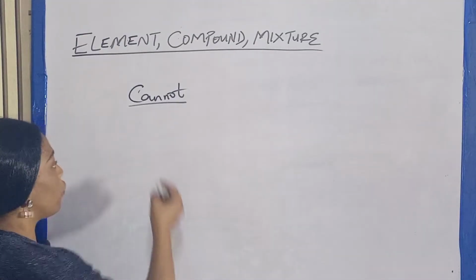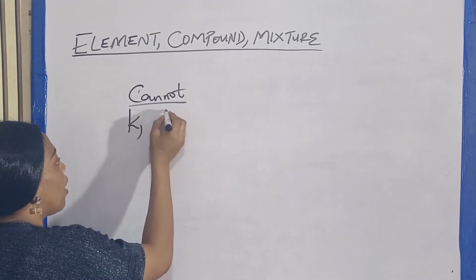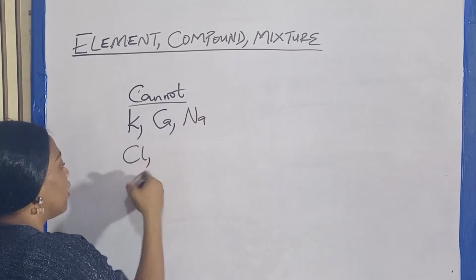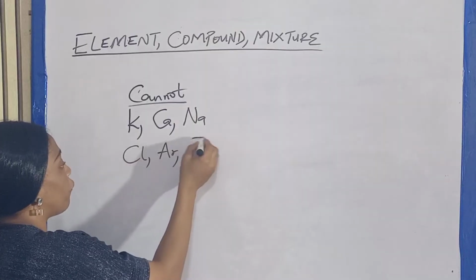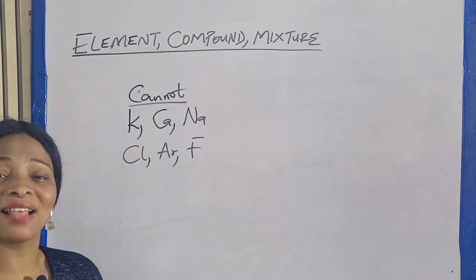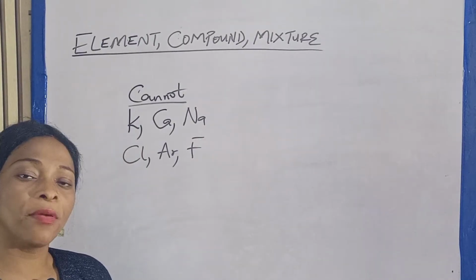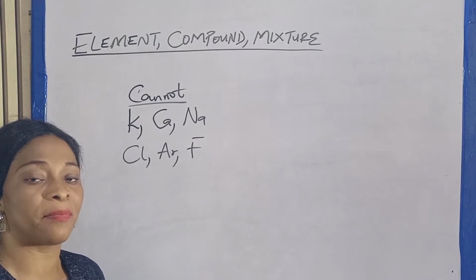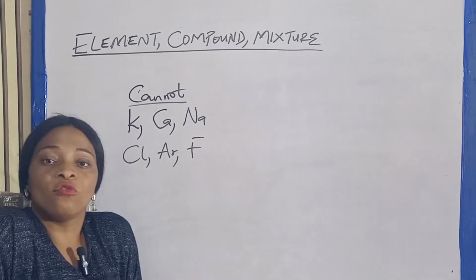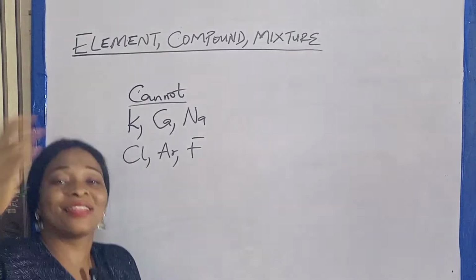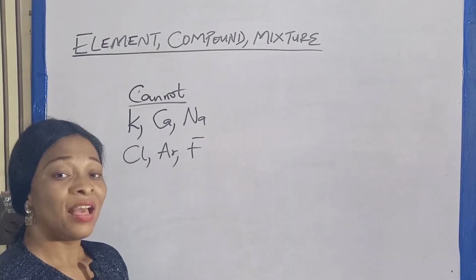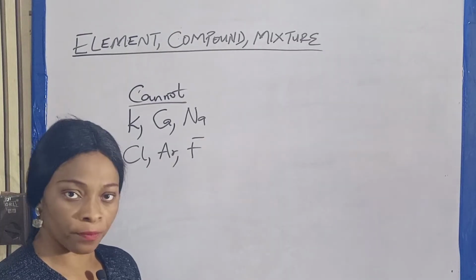So, for example, you have potassium, calcium, sodium, chlorine, argon, fluorine, etc. All these are what we refer to as elements. They cannot be broken into simpler units by any chemical process. There is nothing you will do to argon to make it argon 1, argon 2, or to form another thing entirely. There is nothing you will do to sodium to form another thing entirely. A sodium is a sodium.